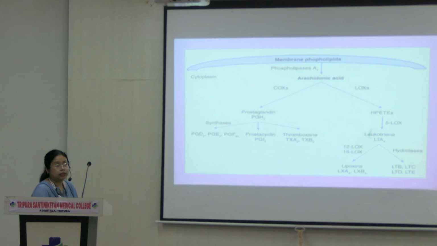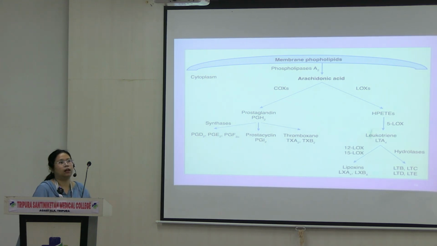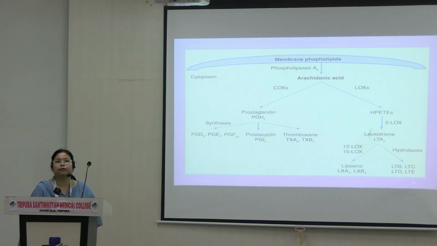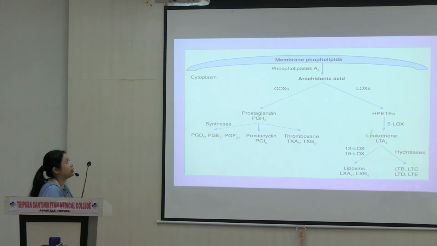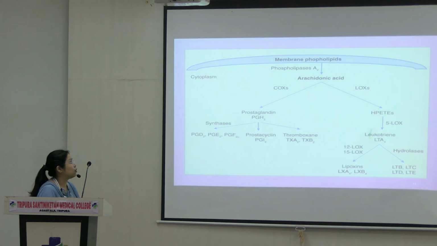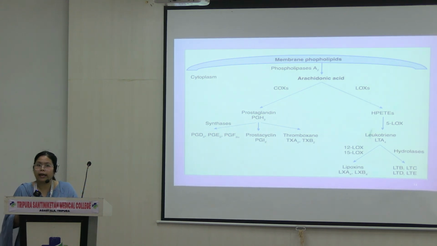So what happens? From this diagram, this is membrane phospholipid containing arachidonic acid. Whenever there is any trigger through molecules like bradykinin, cytokine, histamine, whenever there is an inflammatory reaction or inflammatory signal, phospholipase A2 gets activated. It helps the membrane phospholipid to release arachidonic acid from lecithin. Now this arachidonic acid will be acted upon by 2 enzymes, COX or cyclooxygenase enzyme, and LOX or lipooxygenase enzyme. Therefore the 2 different pathways are known as the COX and LOX pathway.